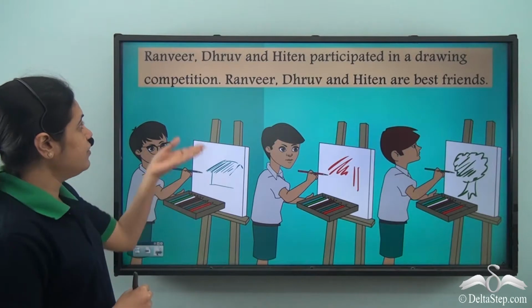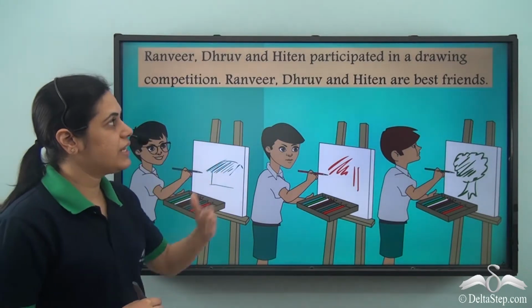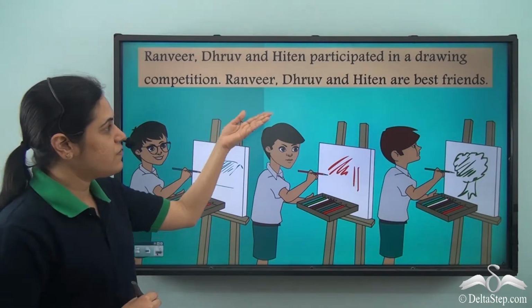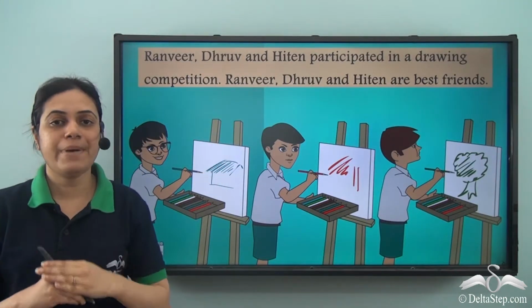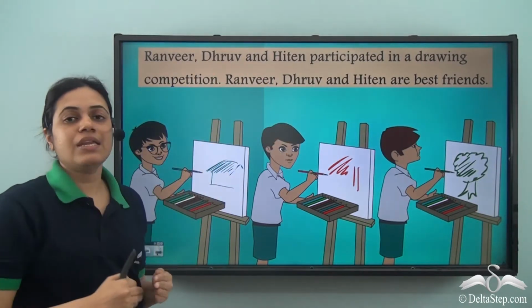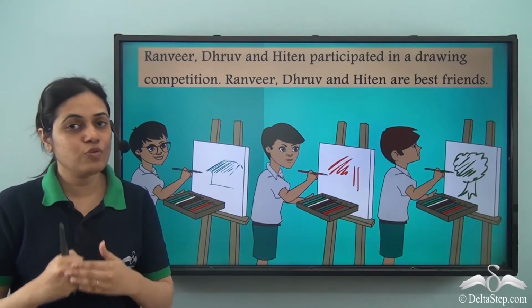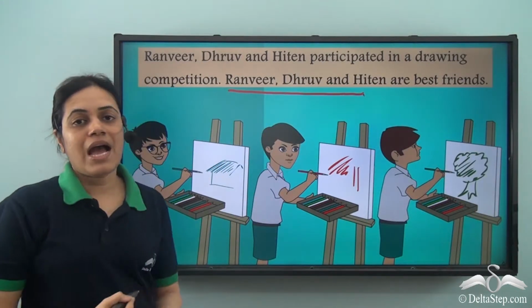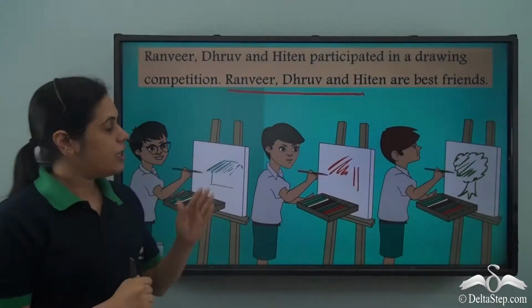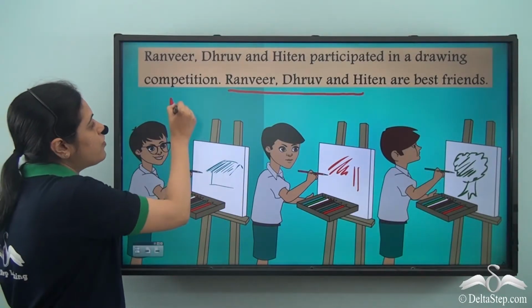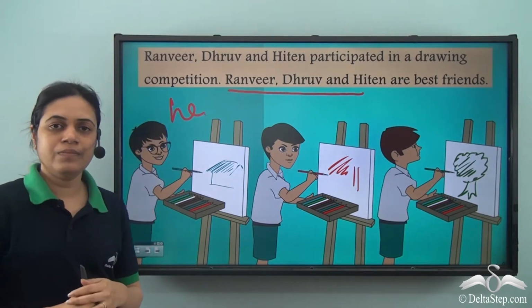Now over here, Ranveer, Dhruv and Hiten participated in a drawing competition. Ranveer, Dhruv and Hiten are best friends. So Ranveer, Dhruv and Hiten are the nouns which are used again and again. So these are repeated. I need a pronoun. Now there are 3 boys. So can I use the pronoun for masculine gender he?